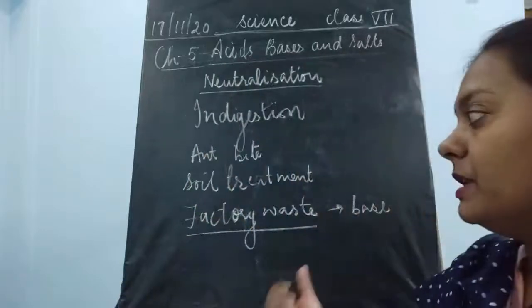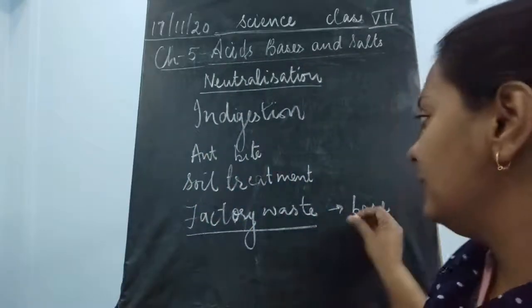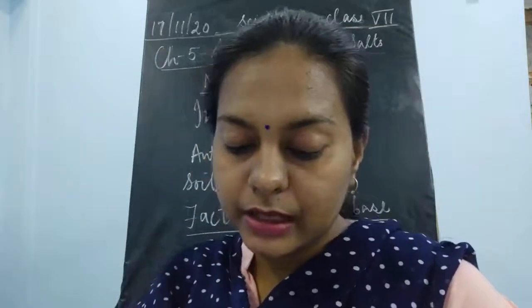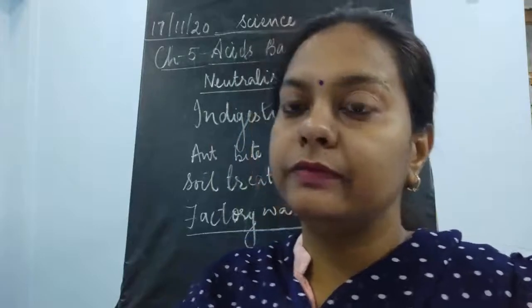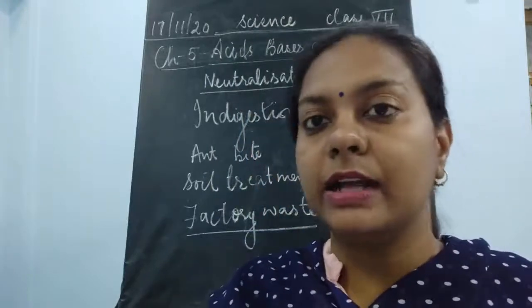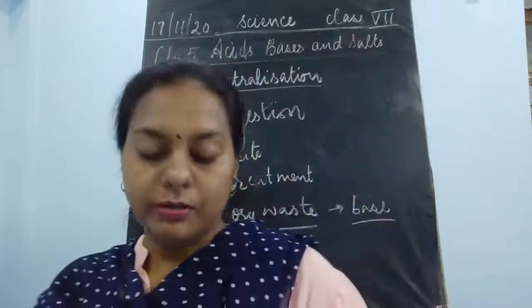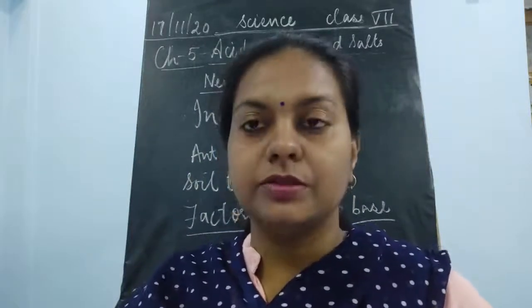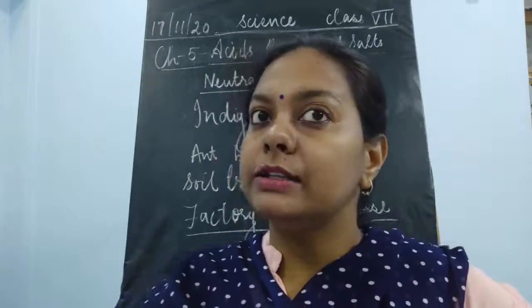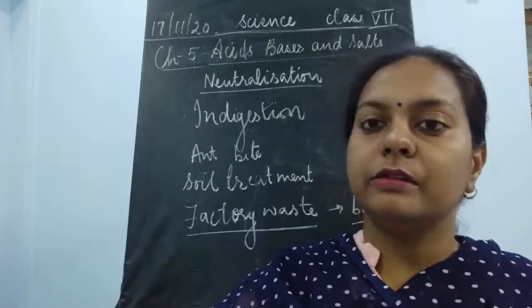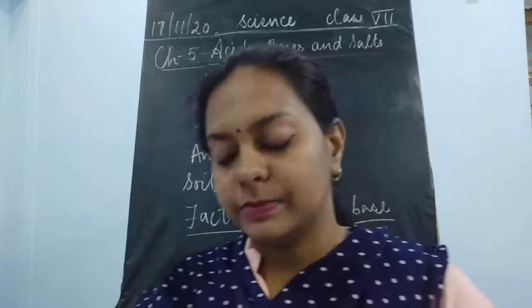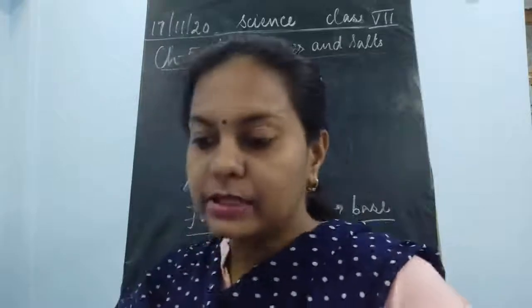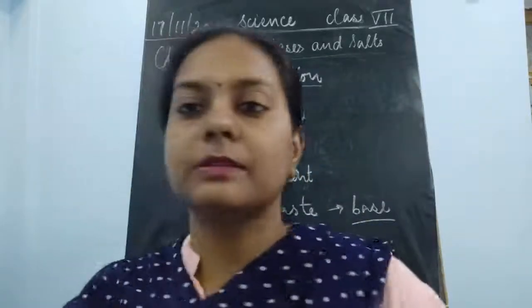ओके, सो इसको हमें चेक करने के लिए क्या करना होगा, इसको हमें ट्रीट करके, बेसिक सब्सटेंसेस के साथ ट्रीट करके, इसका नेचर चेंज करके, then we will be adding the factory waste with the bases and then it has to be thrown into the water body. Okay, so this has to be done before disposing the factory waste into the water body, so that there is less harmful effect on the life of that pond or the water body where it has to be disposed. Okay, then after that, the explanation part of this chapter is completed children.